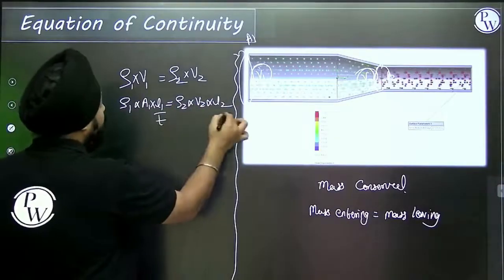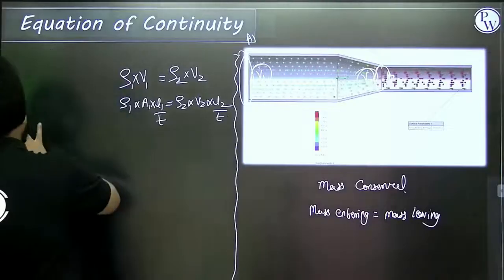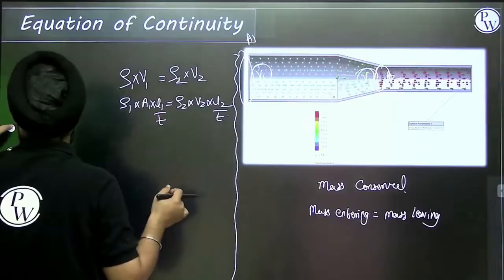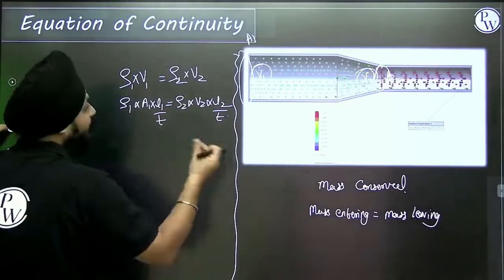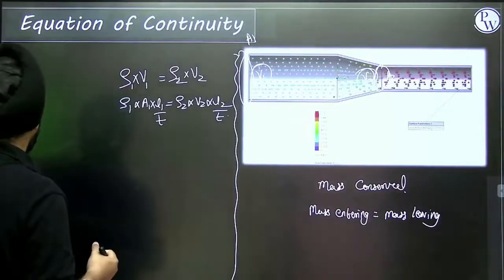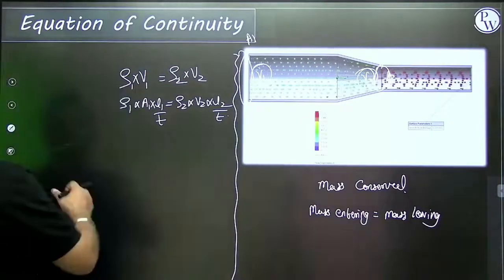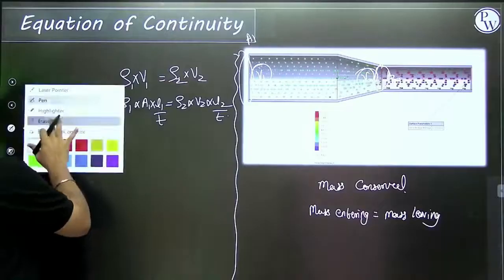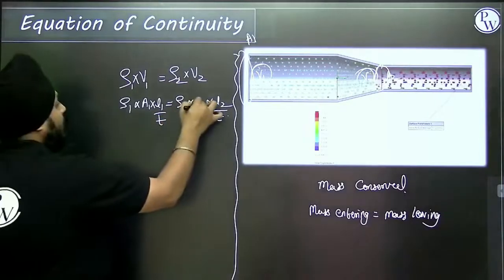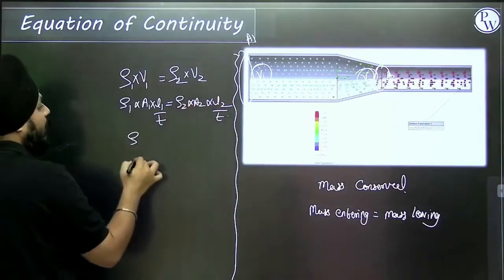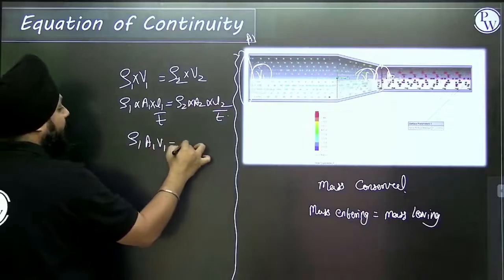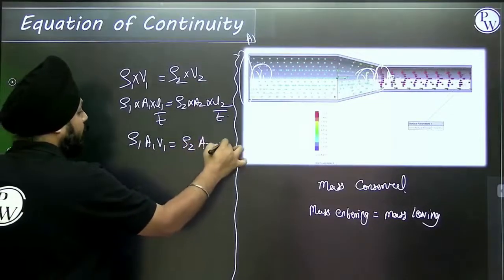Dividing the time on either side, here it will be area A2, so rho 1 A1 V1 is equivalent to rho 2 A2 V2.